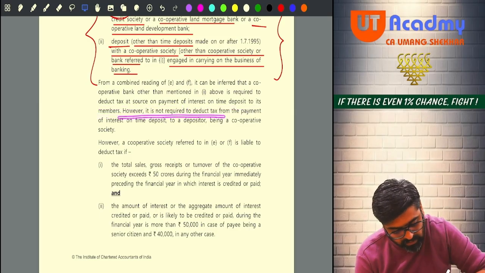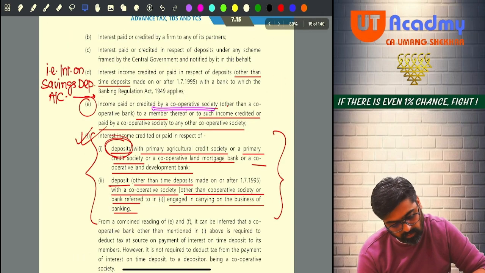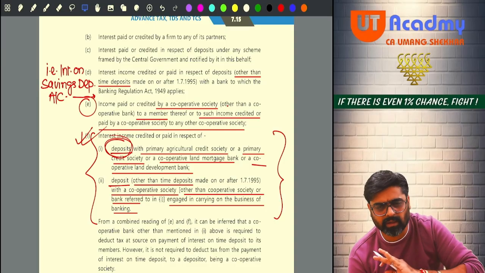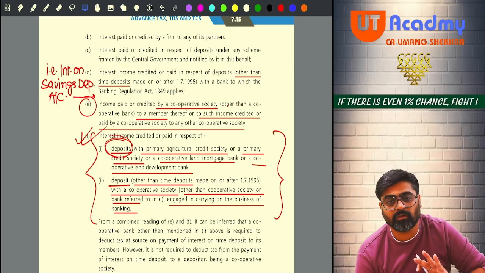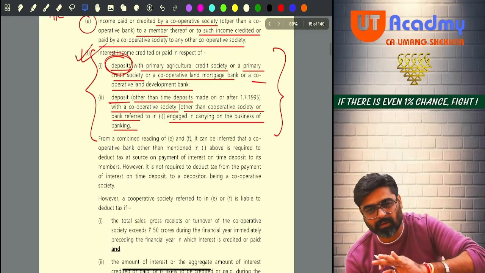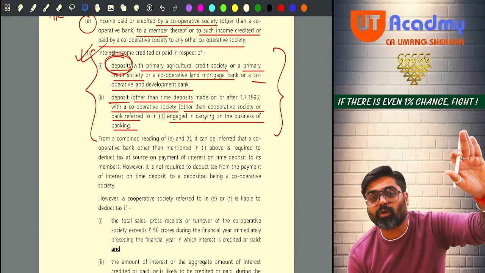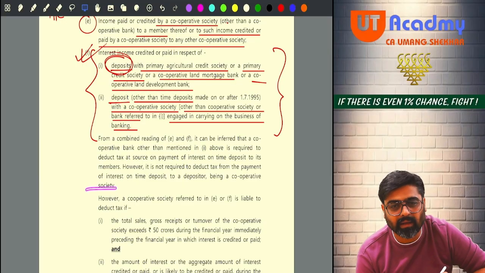However, it is not required to deduct tax from payment of interest on time deposit to a depositor being a cooperative society. This was covered here, no? If a cooperative society other than a cooperative bank gives interest to a member, no need to deduct any TDS. If it is given to any other cooperative society, then also it is not required. So even if it is a cooperative bank or a non-cooperative bank giving the interest to other cooperative banks, no requirement of TDS. That same thing they are writing again and again.